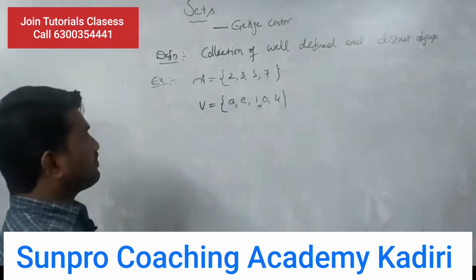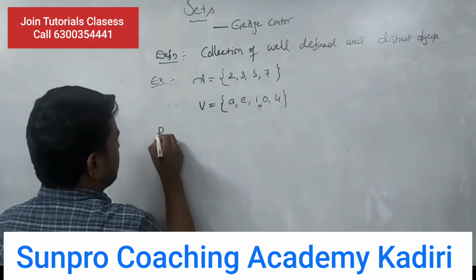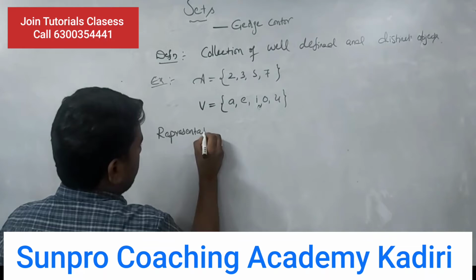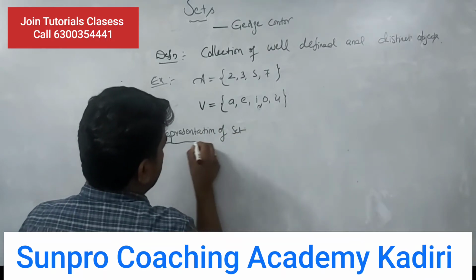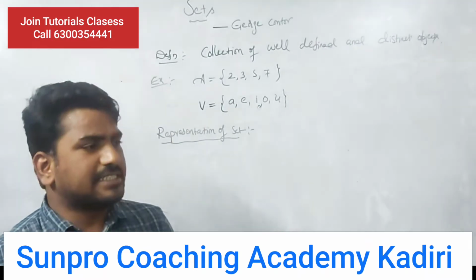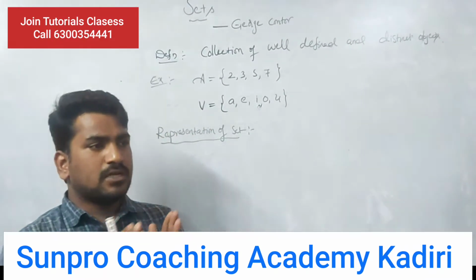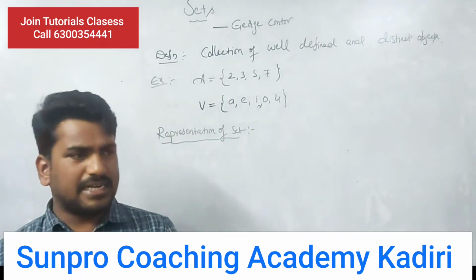Next, the representation of a set. There are two kinds of representation of sets. One is roster form and the second one is set builder form.